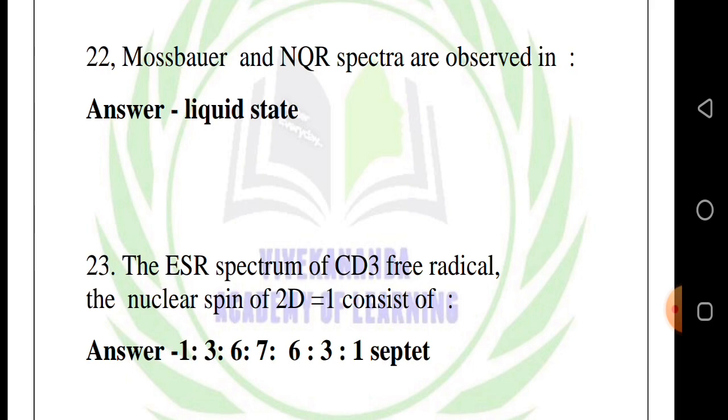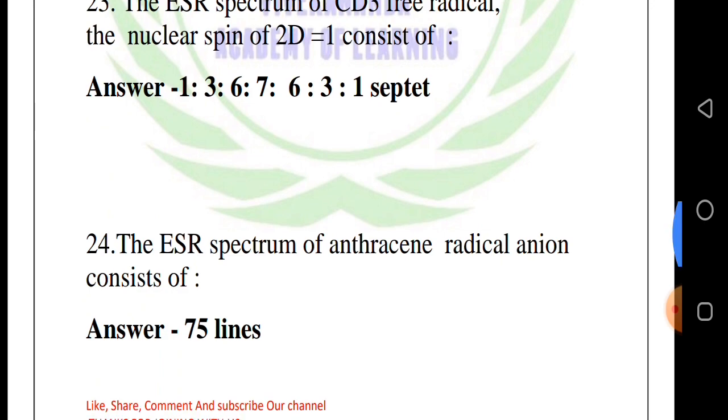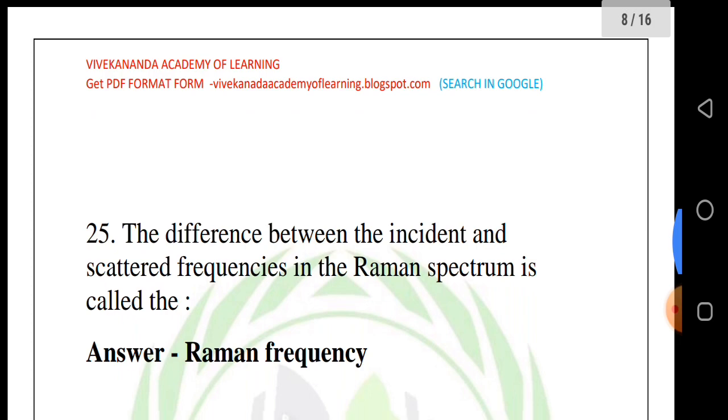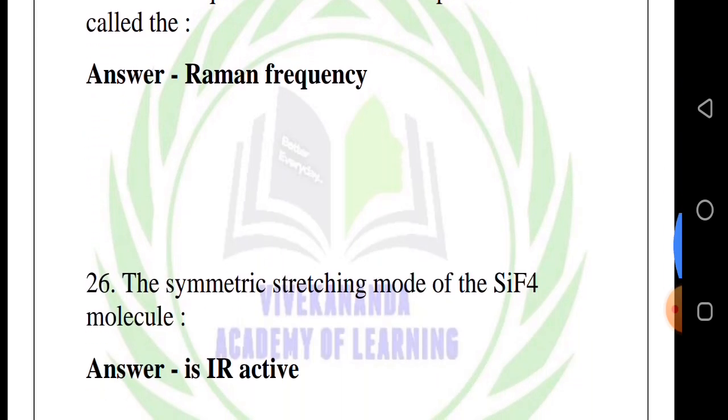Answer: 1, 3, 6, 7, 6, 3, 1 septet. 24th question, the ESR spectrum of anthracene radical anion consists of. Answer: 75 lines. 25th question, the difference between the incident and scattered frequency in the Raman spectrum is called. Answer: Raman frequency.